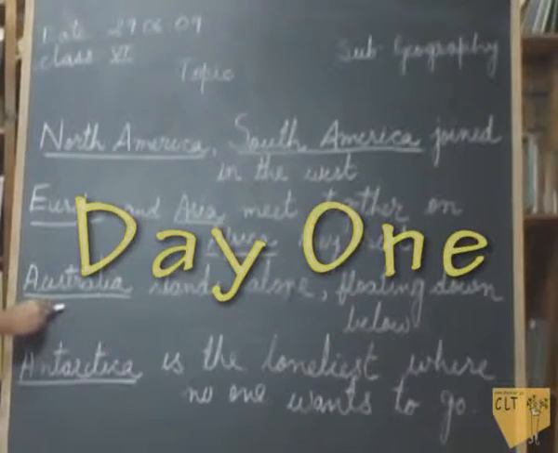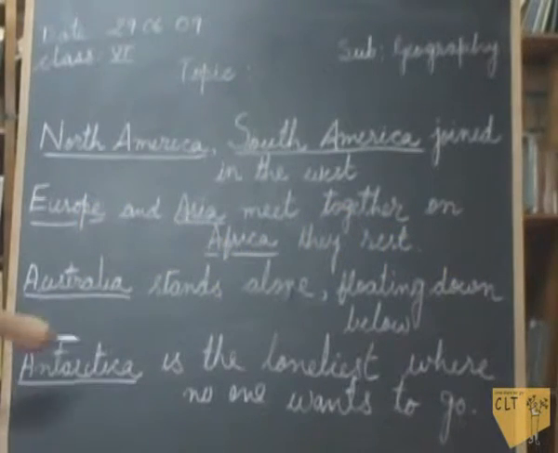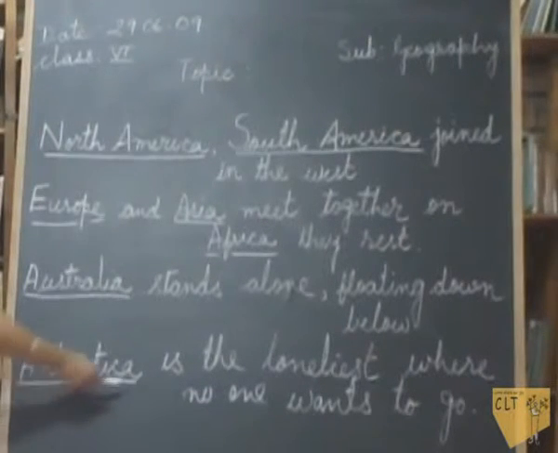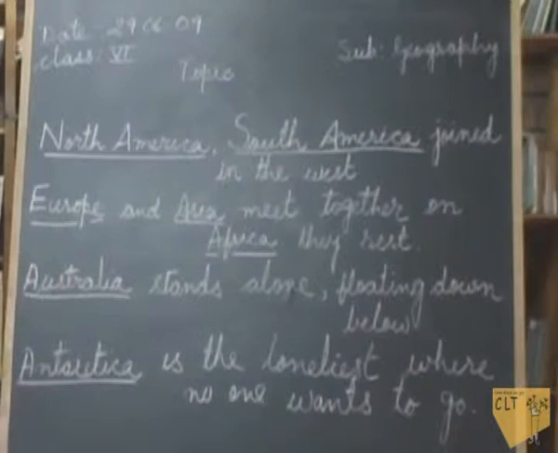Now children, you can see I have written a small poem on the blackboard. Now I'll read the poem. In this poem, we have the names of the 7 continents.